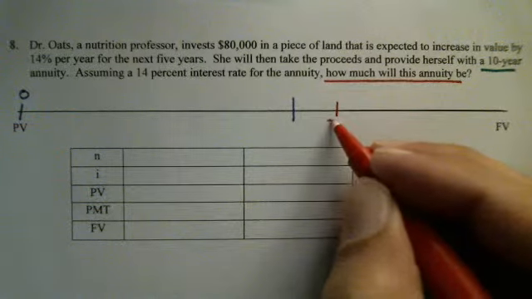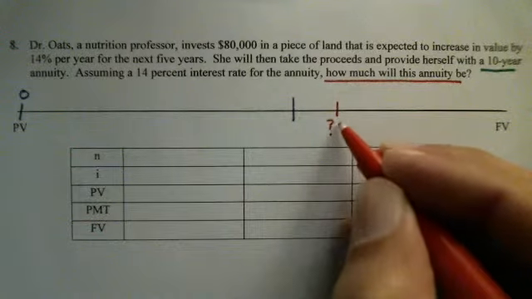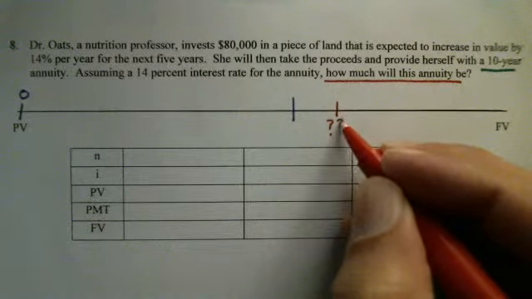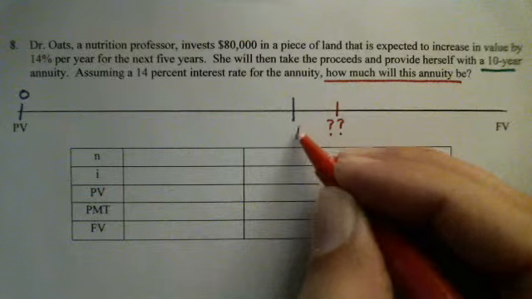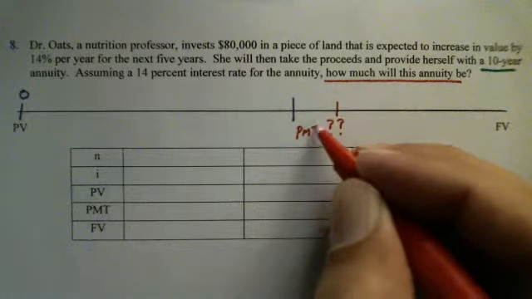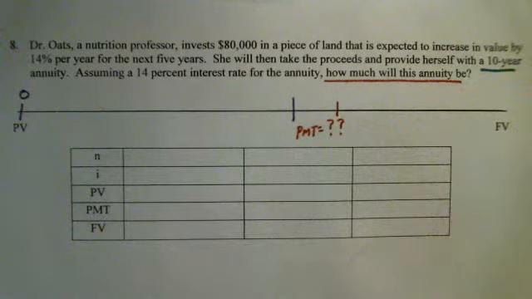So as we've done so many times before, I'm going to put a question mark by the unknown. It is this annuity, this payment that I do not know. Notice that I put two question marks. I'll tell you why in just a moment.